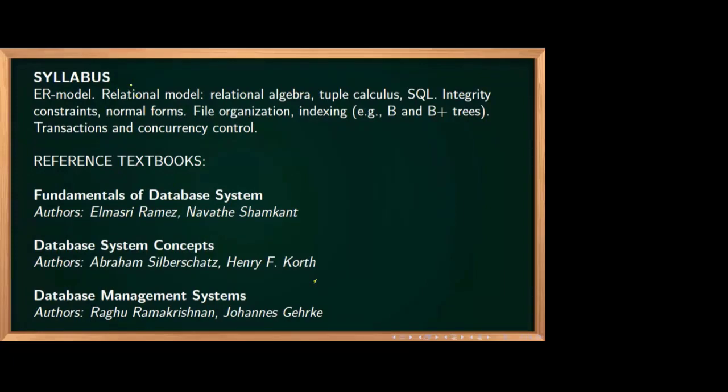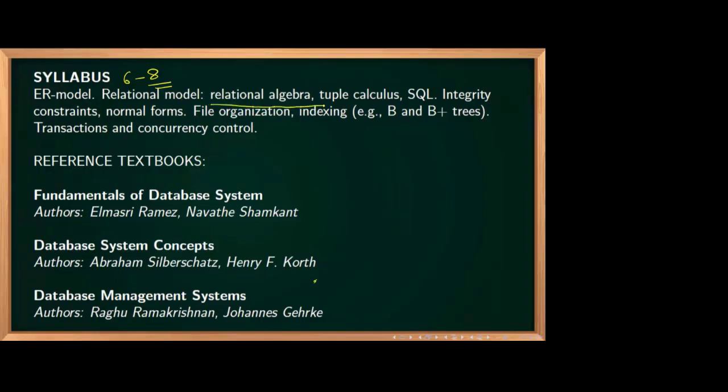You will be getting around 6 to 8 marks from DBMS. Around 6 to 8 marks means it is easily scorable also. If you know all the concepts, we can easily get those marks. The main topics from where the questions are coming are this part. Definitely questions will be there.